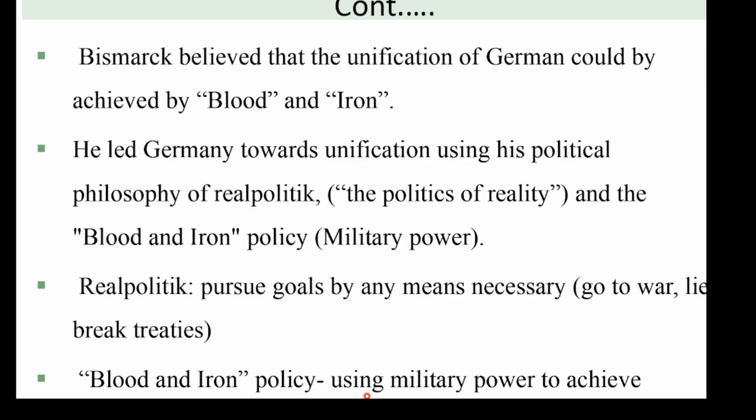This person, known as the father of blood and iron, Otto von Bismarck, led the unification of Germany, because this person had his own political philosophy.